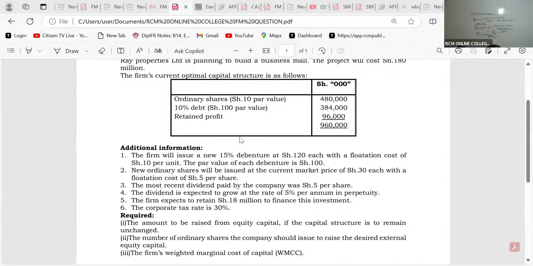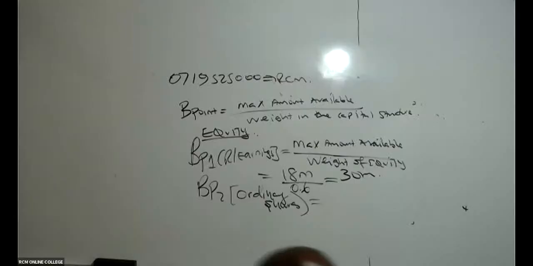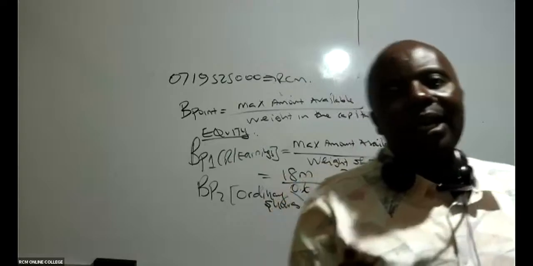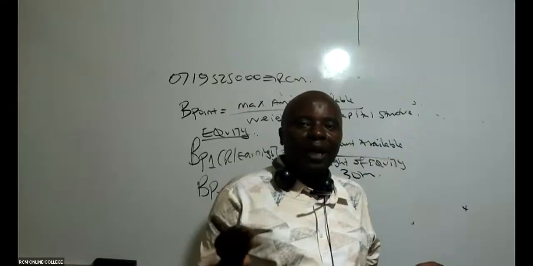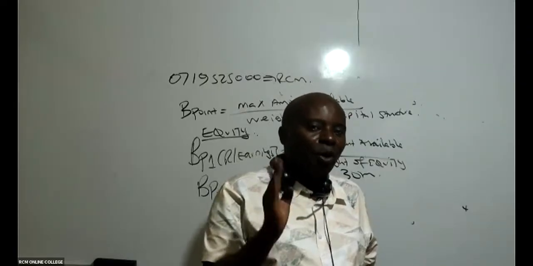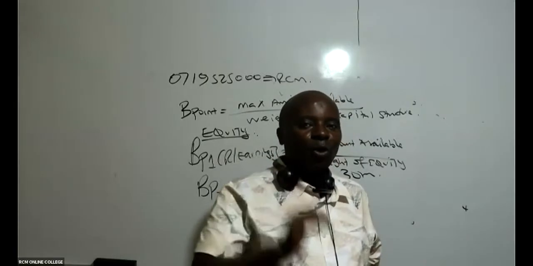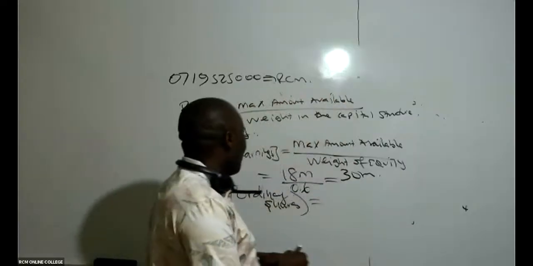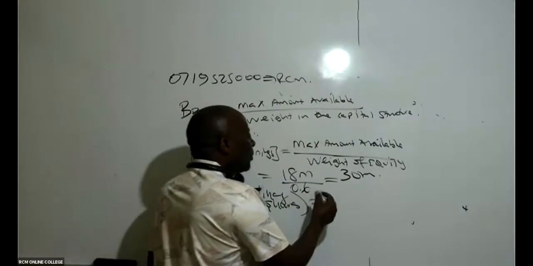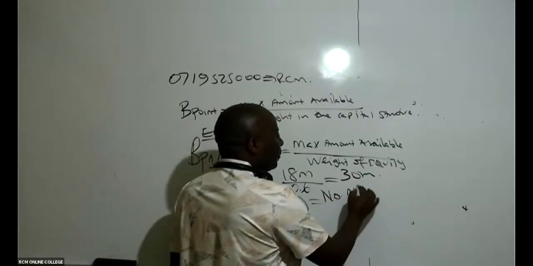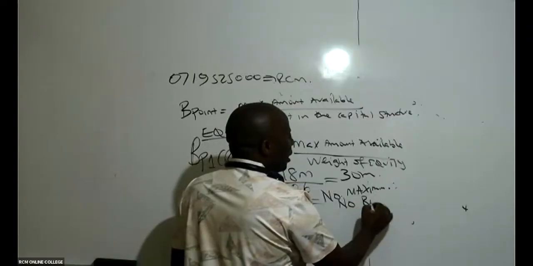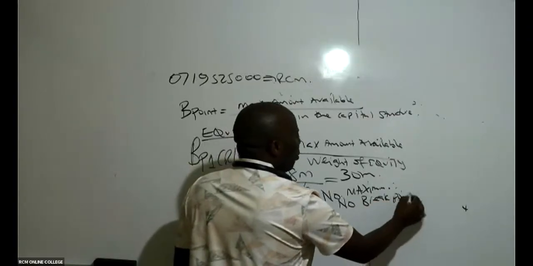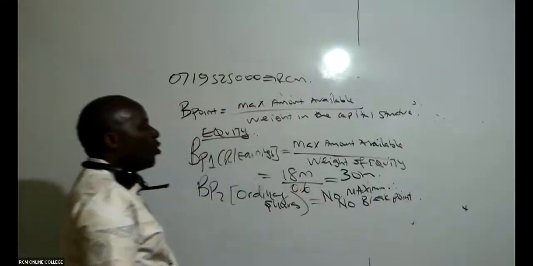They are not giving us any maximum. There is nowhere they're defining a maximum amount that we can get from ordinary shares. Like some video I watched some time back, they used to say no retreat, no surrender. The same case here: no maximum, and therefore no breakpoint.